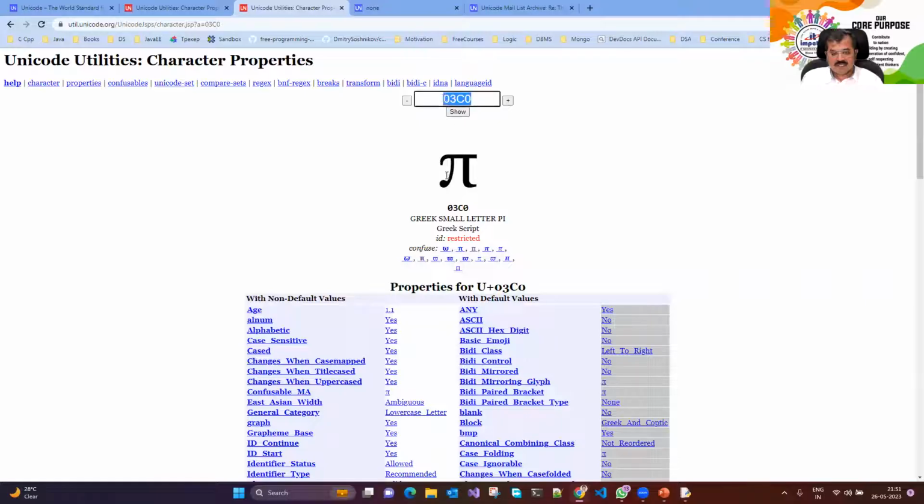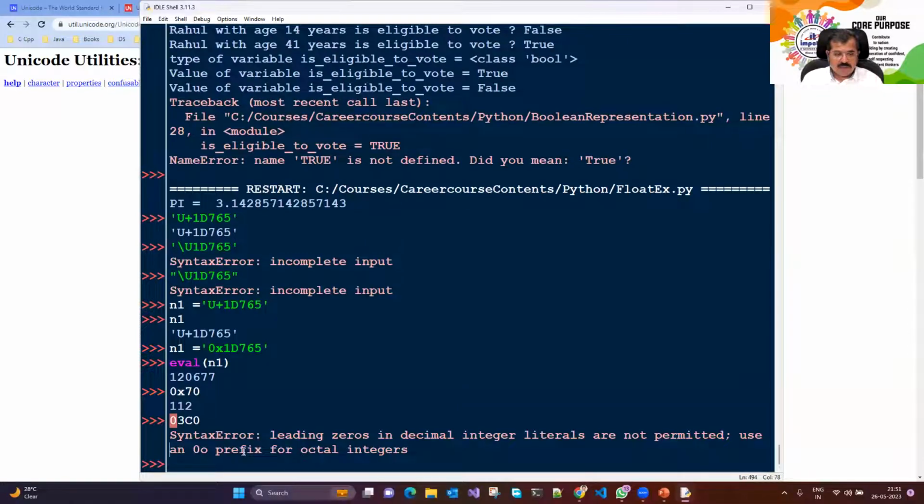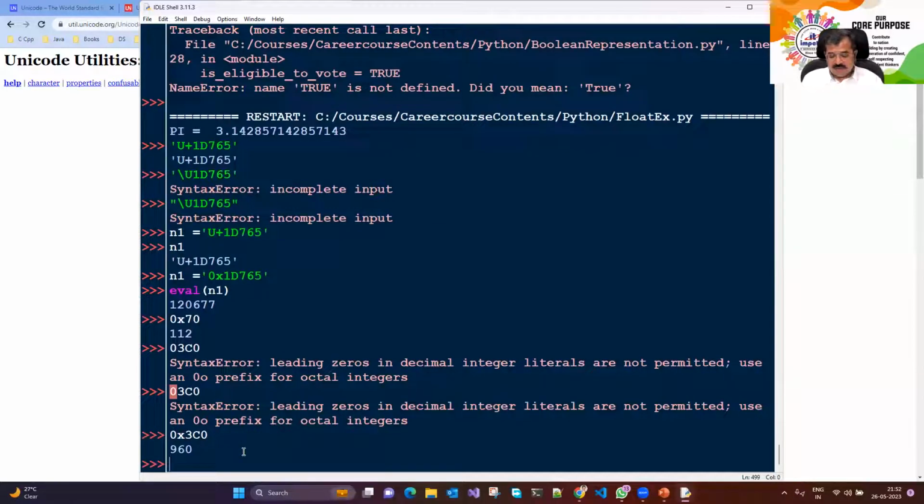So let's take this particular symbol. I think it's a hexadecimal value that they are currently displaying. It says 03C0. So let's see what this value is. If I say 03C0, that is 0x3C0, which is 960. So let me say Alt 960.